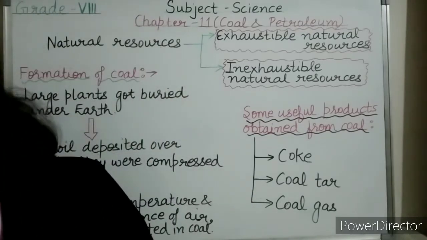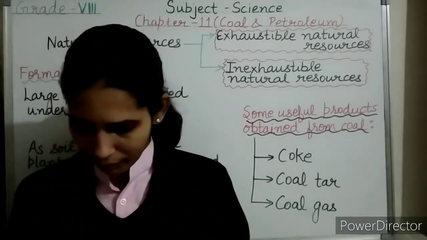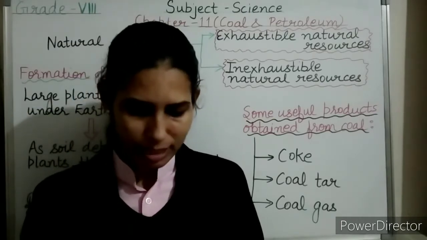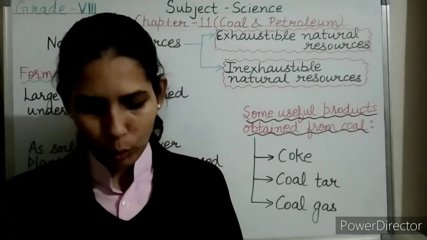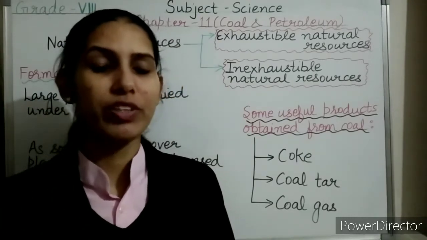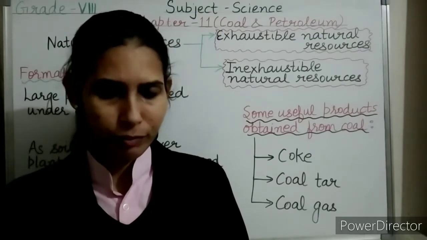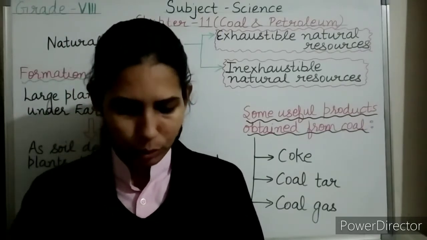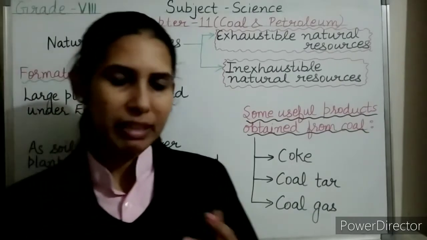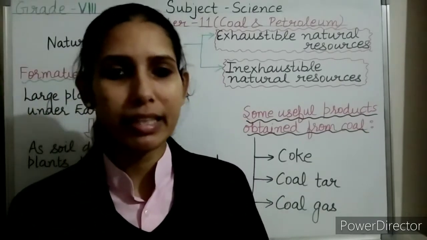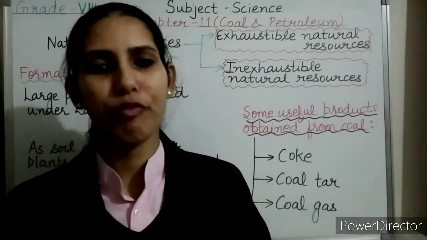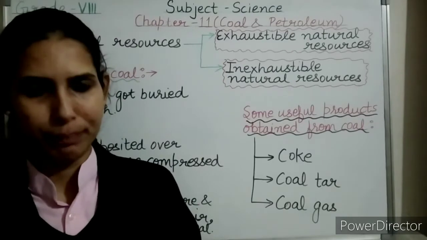You can see in your book on page number B13, varieties of coal has been given. One table has been given in which you can see the color of these varieties of coal and the amount of carbon present in them. You can go through it. The various types of coal, by their names, are peat, lignite, bituminous and anthracite. These different types of coal have different amounts of carbon present in them.